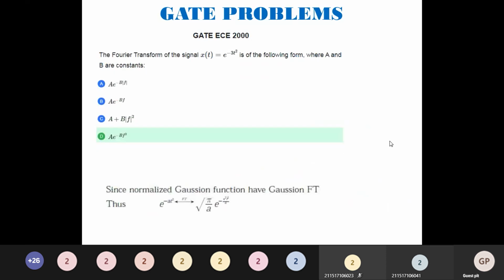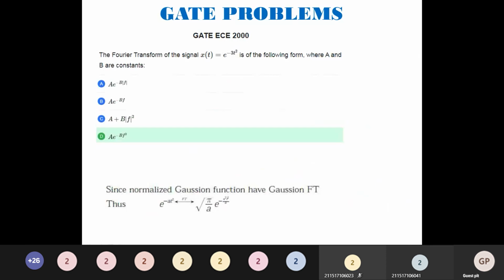Next, it is again a GATE problem from 2000. The Fourier transform of the signal x of t equal to e to the power minus 3t square is of the following form, where a and b are constants. Now what they are asking is to find the Fourier transform of this. What is the form of this? It is the Fourier transform of a normalized Gaussian function. So what is the formula?